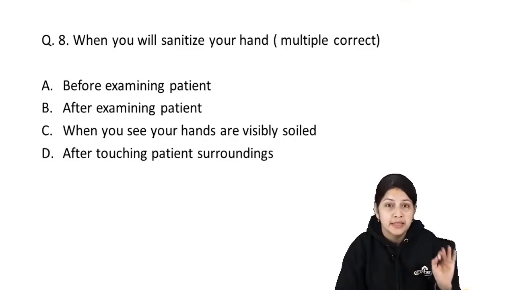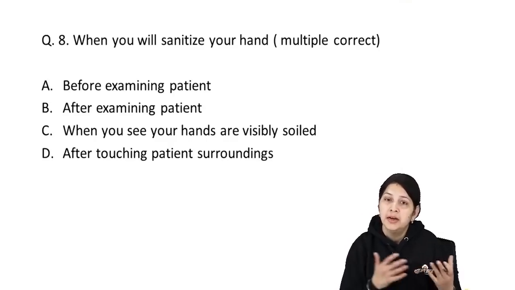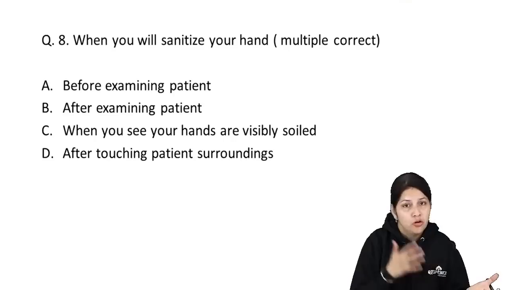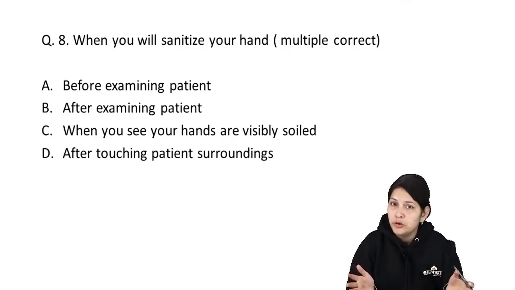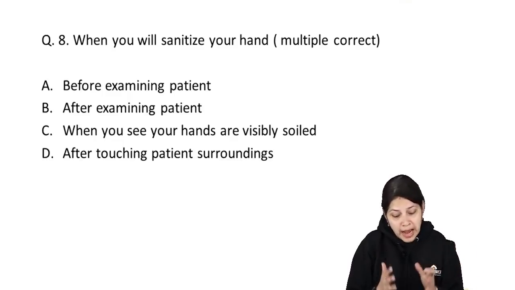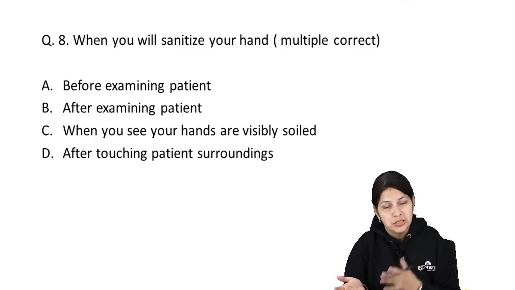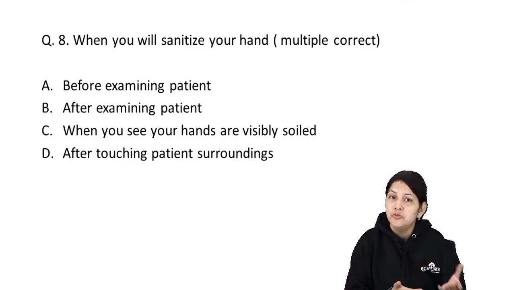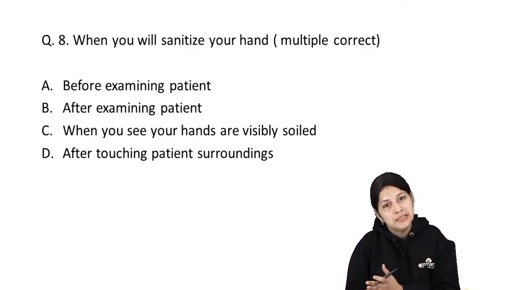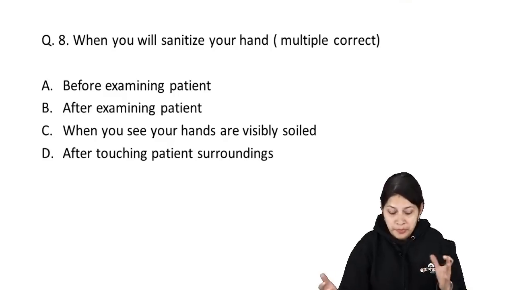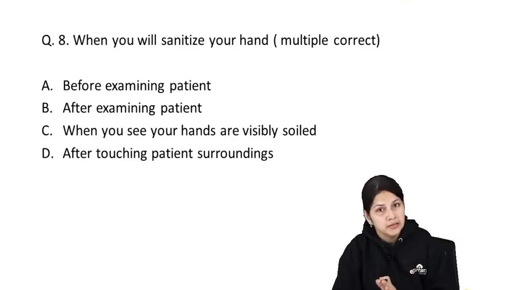For that, the most important topic is hand hygiene. Hand hygiene can be performed either by soap and water based hand wash, or we can use hand rubs, the sanitizers. With these two broad methods we can perform hand hygiene, and it depends on whether the hands are visibly soiled or not. If the hands are visibly soiled, we need to wash our hands with soap and water. If these are not visibly soiled, we can just sanitize using the hand rubs. Accordingly we have to choose between the hand wash and the rubs.